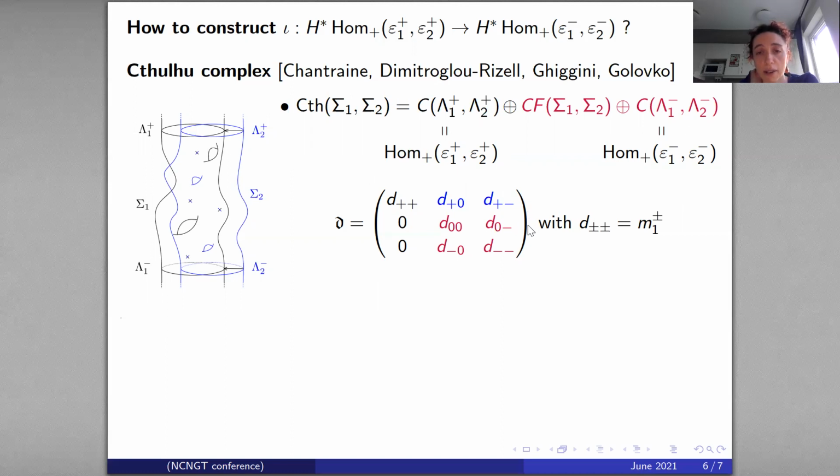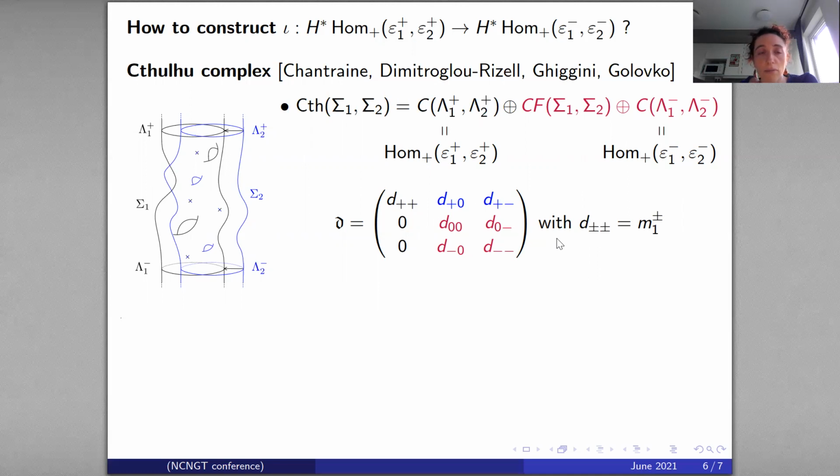It's a 3 by 3 matrix with 0 here for energy, for action reasons. And so this map D++ is just the m1 map in the augmentation category of the top. And this D-- is also the m1 map of the augmentation category of the bottom. Then, for example, this D00 is defined by a count of Floer strips with boundary on lambda 1 and on sigma 1 and sigma 2, etc.